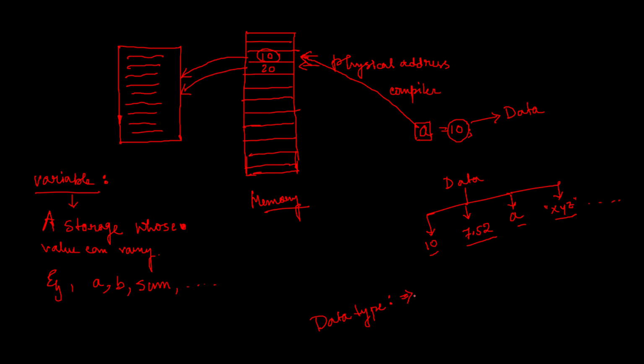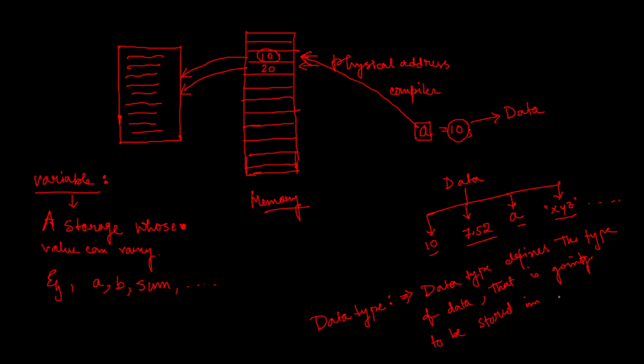What is a data type? A data type defines the type of data that is going to be stored in a particular location.